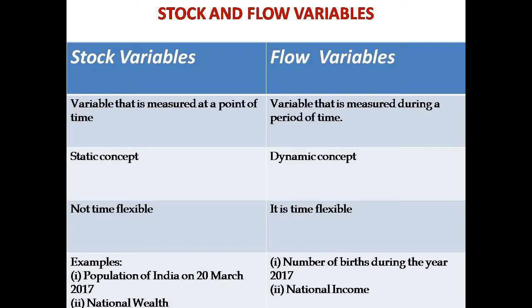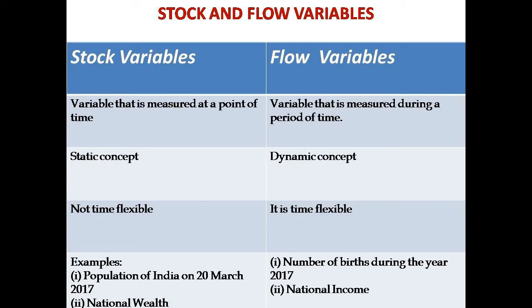Now these variables are divided into two categories, stock variables and the flow variables. Stock variables are those variables which are measured at a particular point of time. Say today at 10 o'clock, what is the value?